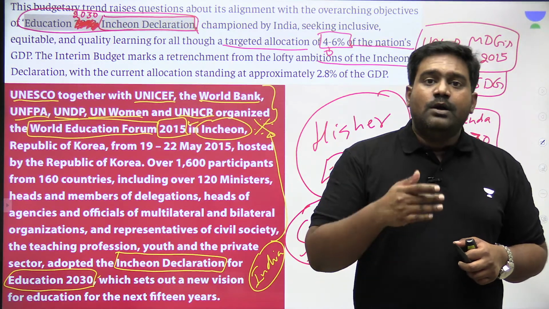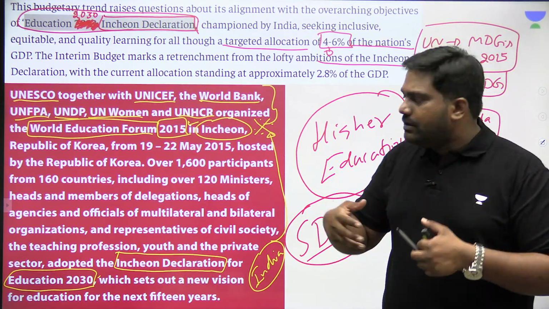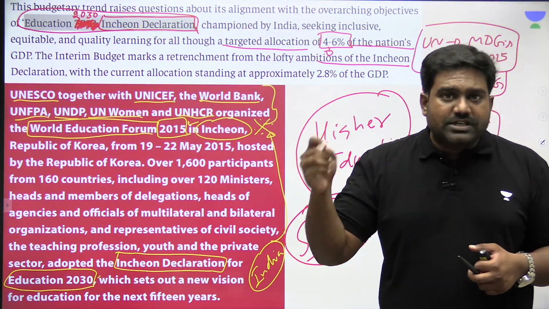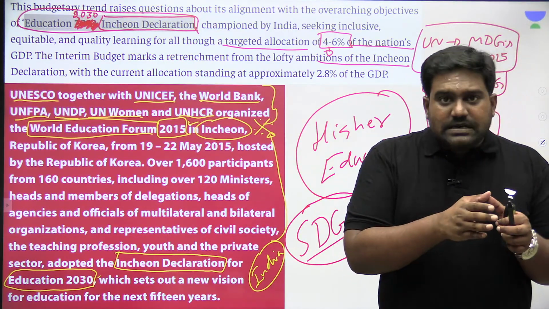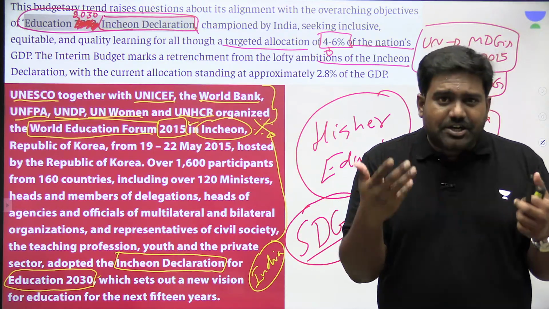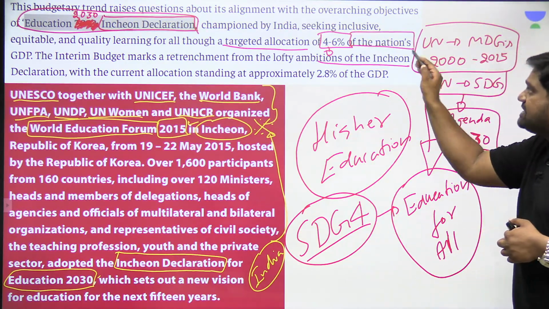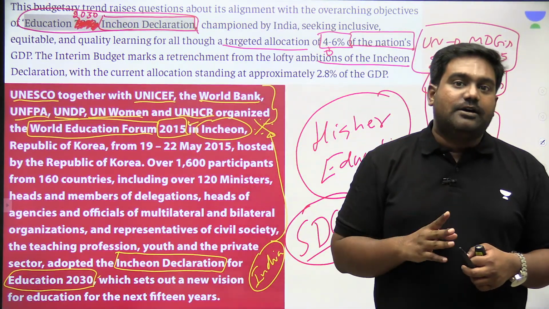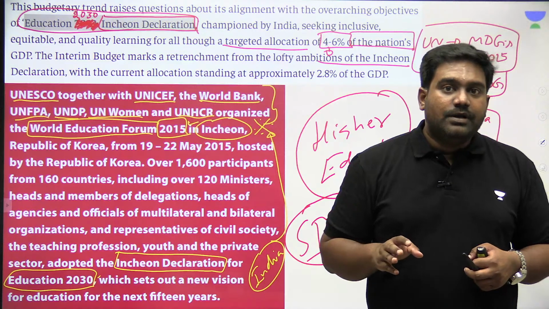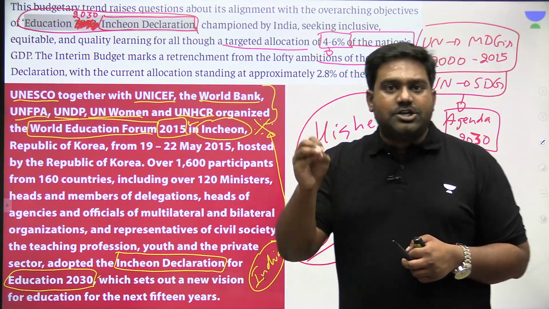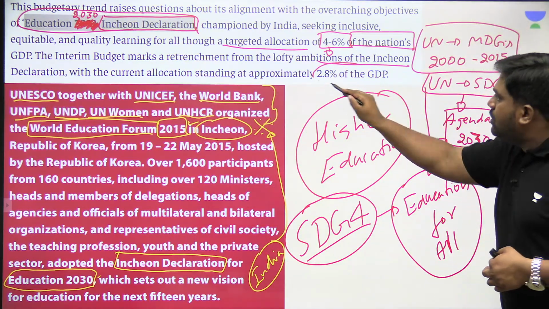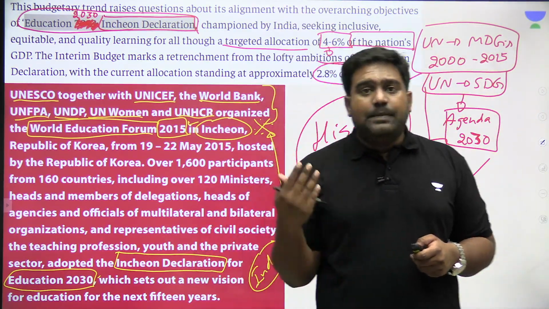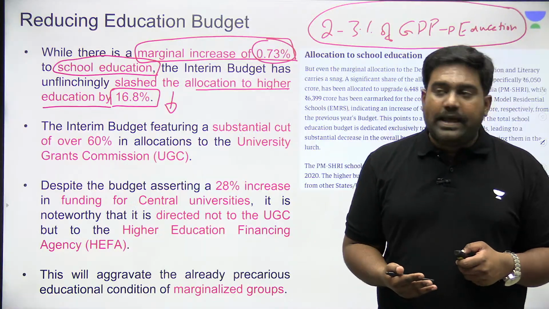Since India itself was falling behind and was hardly allocating 2 to 3% of its GDP to education, we brought many countries together along with the leadership of other countries and organizations. We committed to this global goal of increasing the GDP allocation, the budgetary allocation, to 4 to 6% of a country's GDP. But India is still falling behind the curve despite the Incheon Declaration. Even today, our budgetary allocation for education is just around 2.8% of our GDP. As I told you, we are still behind other BRICS members as well.